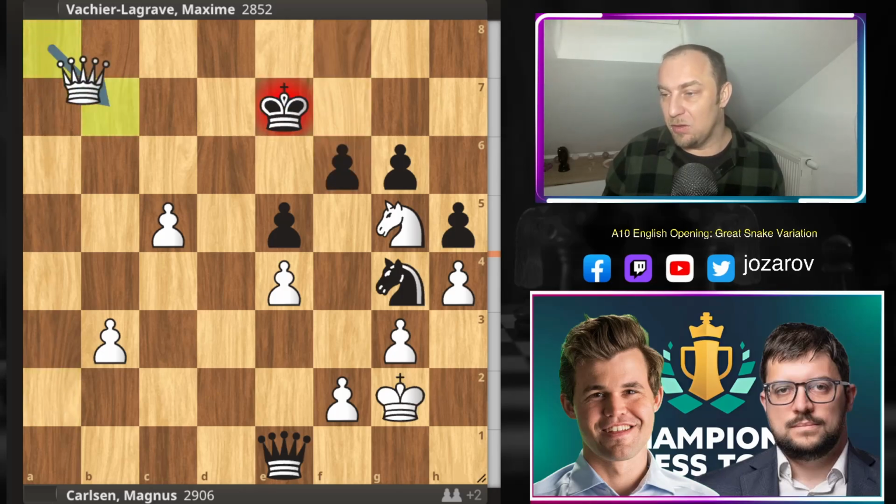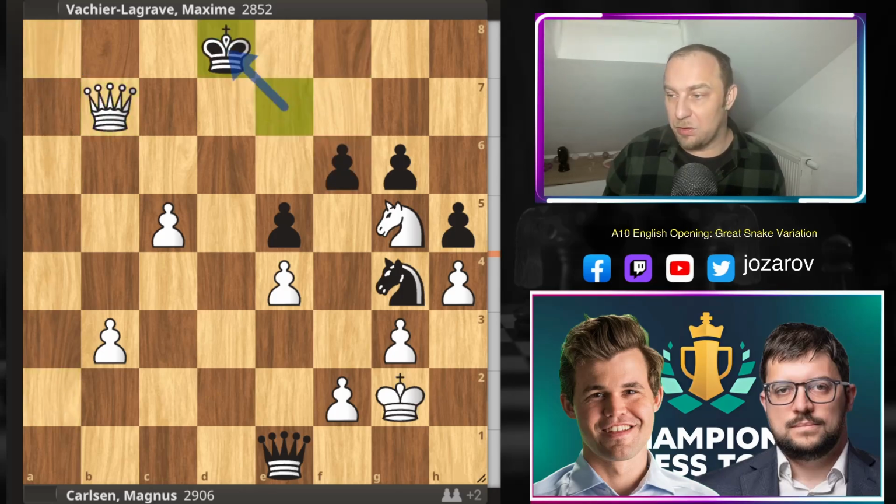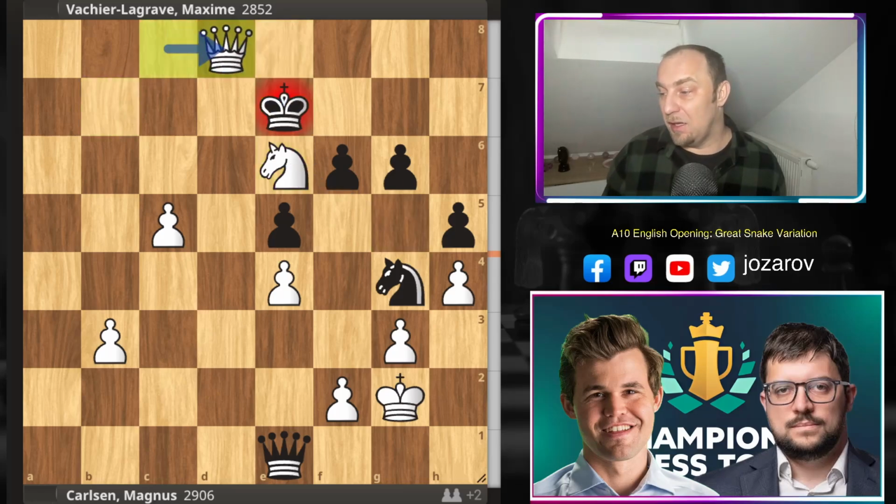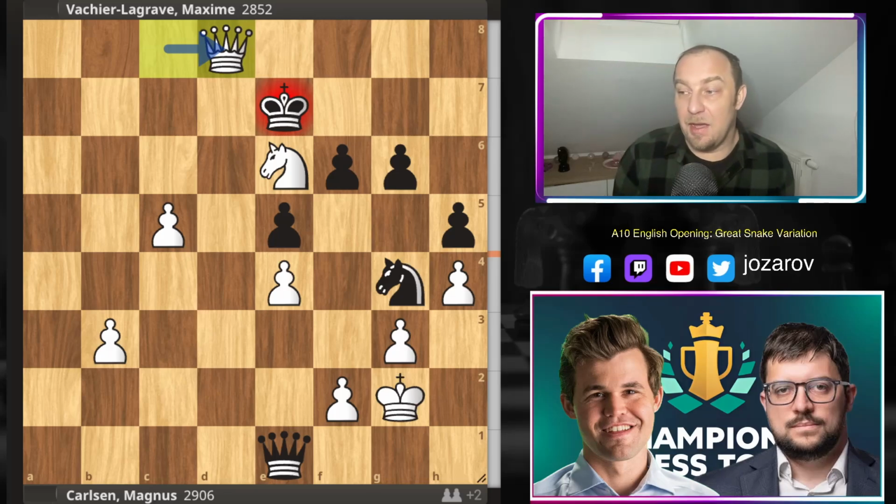Here MVL tried king to e7. Magnus gets the queen closer with a new check. Now the knight is coming. King to e8, queen to c8, and now after king to e7, queen to d8 in this particular position, MVL resigned. So what's the issue?